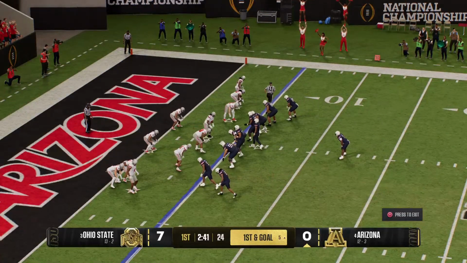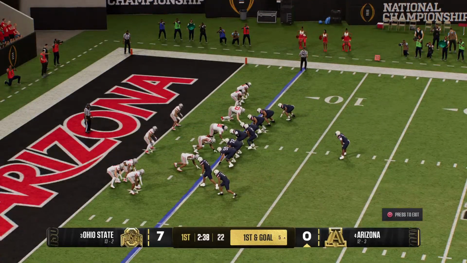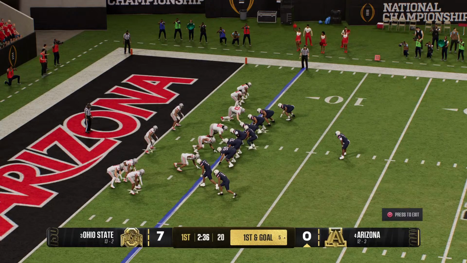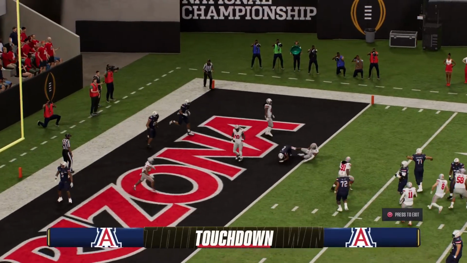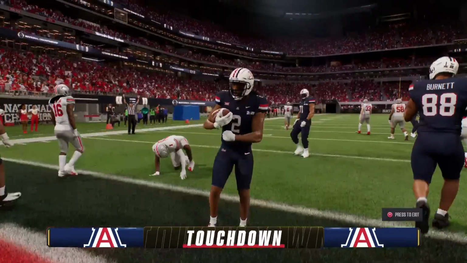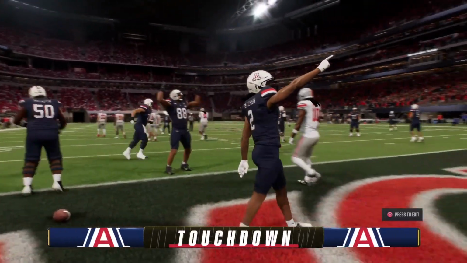The offense will be set up with a first down and goal. The offense sets up with a first and goal, looking to throw the ball. He's got it right near the end zone, and he will score. Touchdown, Arizona.